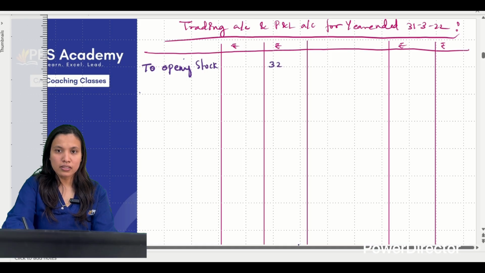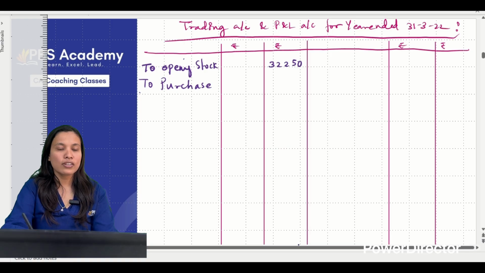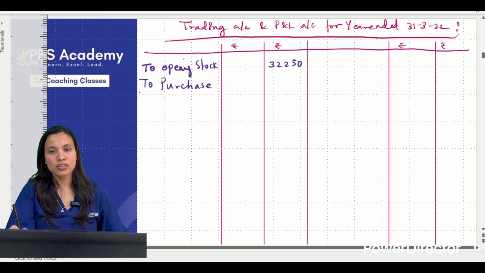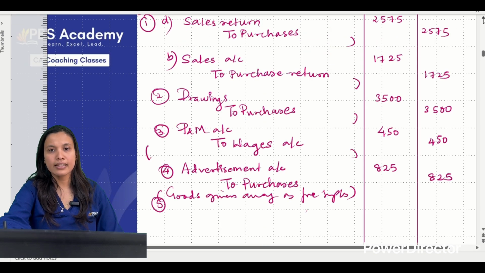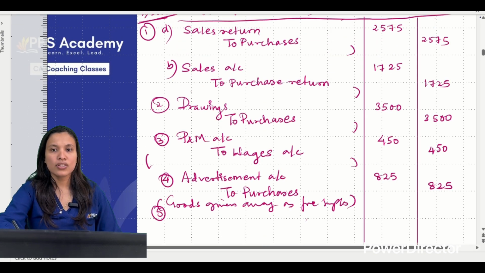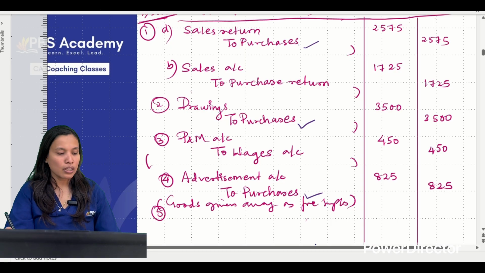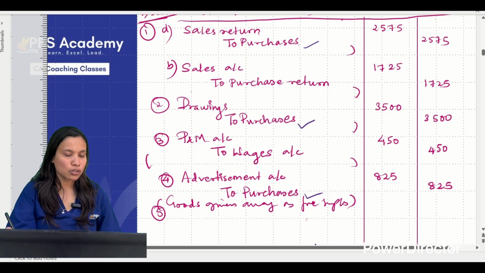No adjustment in the stock. Next is purchases. If you can see, there are a lot of adjustments in the purchases because of these particular entries. Purchases, wherever it is on the debit side, we'll add, if on the credit side, we will subtract. 1, 2, 3 adjustments. So let us do all the adjustments.